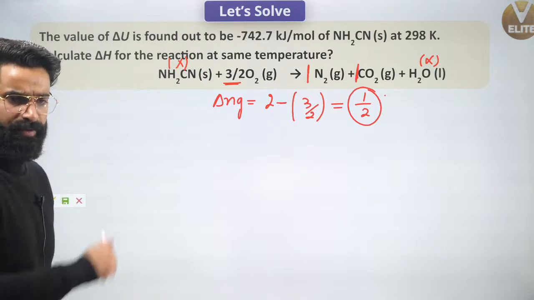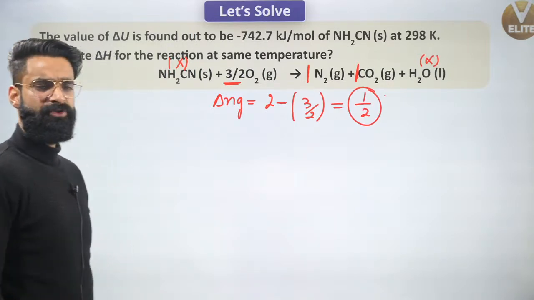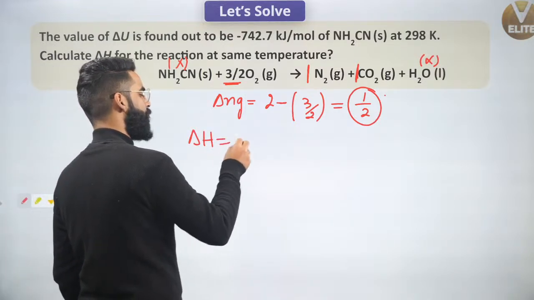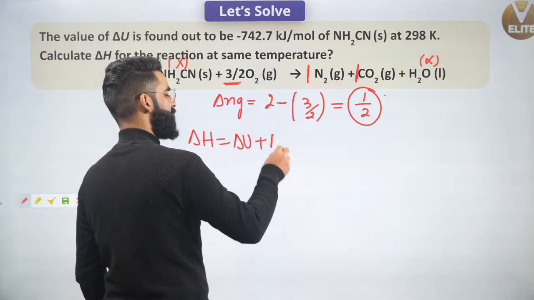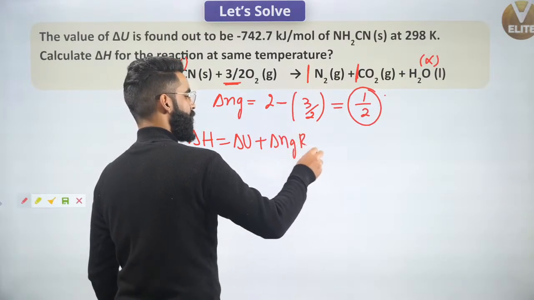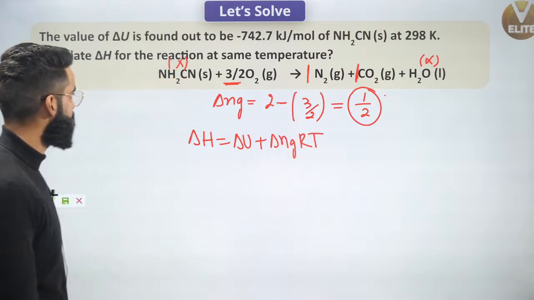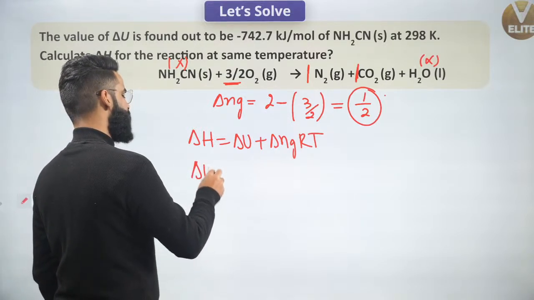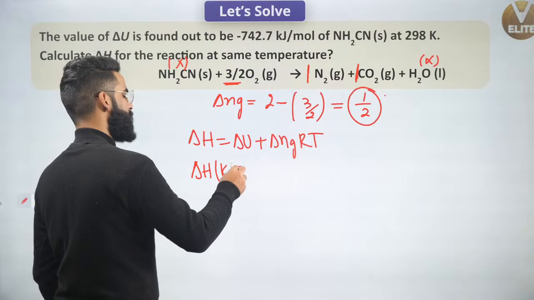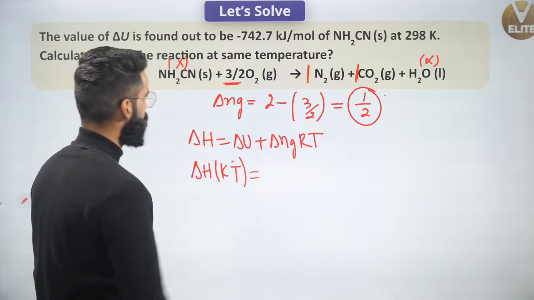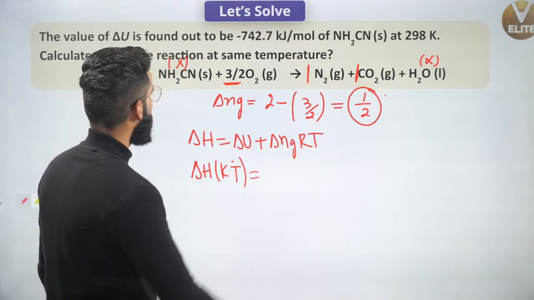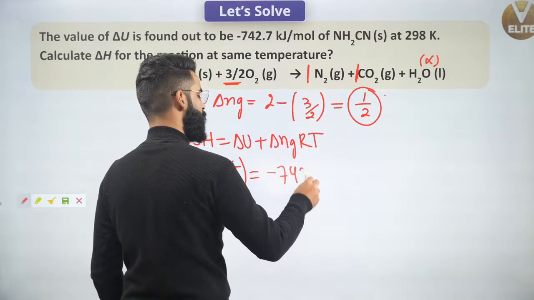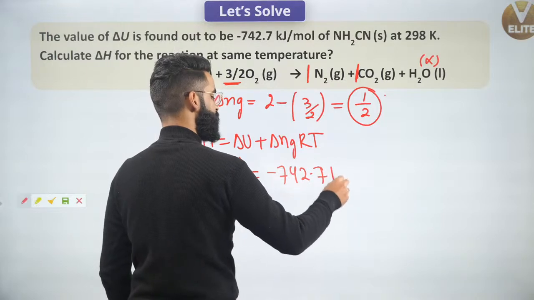Okay. Now people, what am I supposed to calculate? I'm supposed to calculate the value of delta H. Do we know the relation? Delta H is equal to delta U plus delta Ng RT. We are supposed to calculate the value of delta H and I'll be calculating it in kilojoules. It's going to be equal to delta U. Delta U value is given to me as minus 742.7 kilojoules per mole.